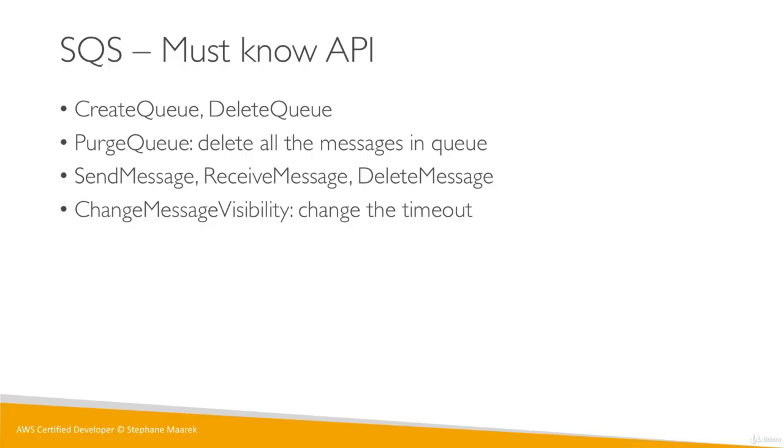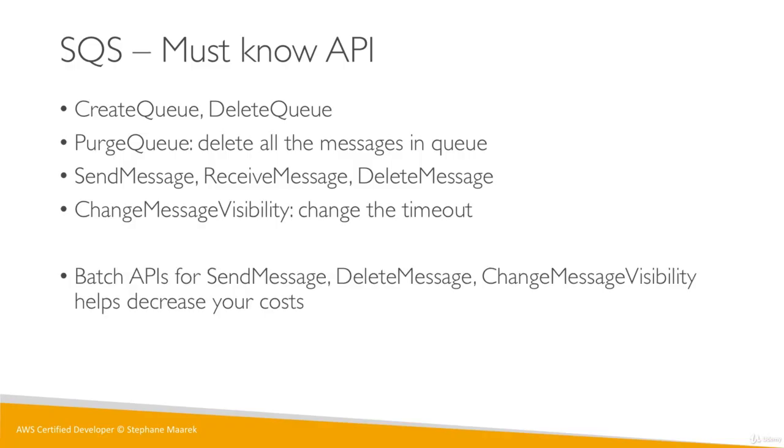And you can change the message visibility, so you can change the timeout of a message to increase it in case you need a little bit more time to process your messages. There's a batch API for send message, delete message, and change message visibility. And so that helps you decrease your cost. So there's batch send message, batch delete message, and batch change message visibility. Just remember that receive message can receive up to 10 messages, and that's why there's no batch receive message. So you need to know these APIs, and you'll be good.